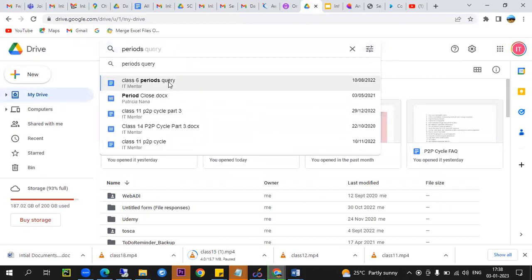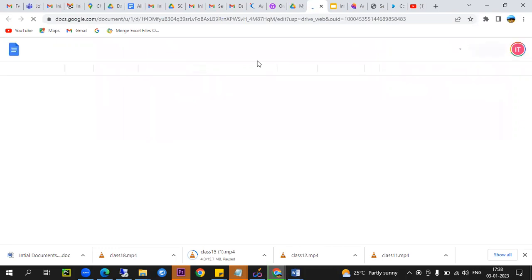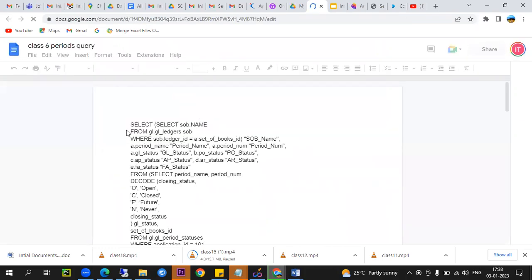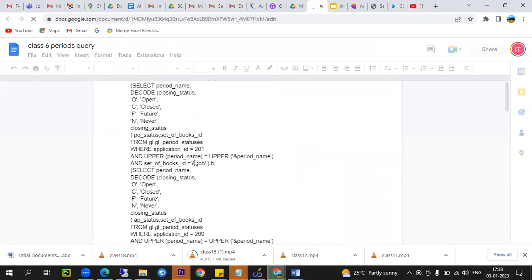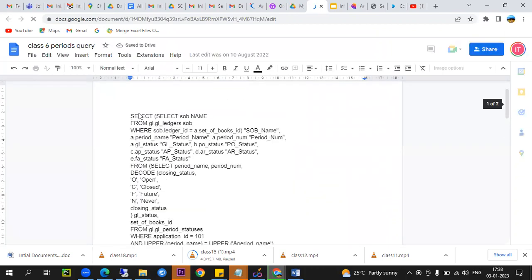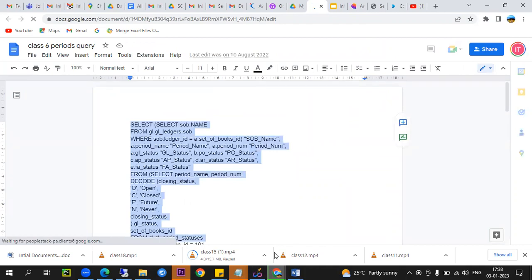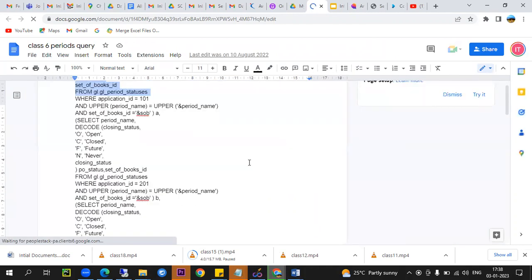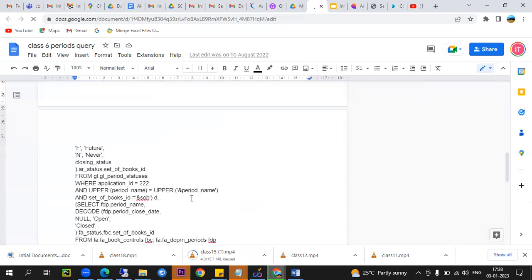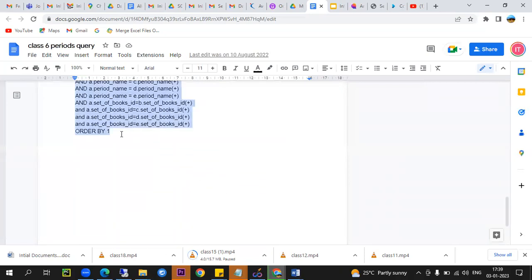This is a periods query. It will be really useful from the backend. We can easily figure it out with one click. Let me execute this query. Usually periods are stored in GL period statuses, that's the table name, and there are other GL tables here, books and all.